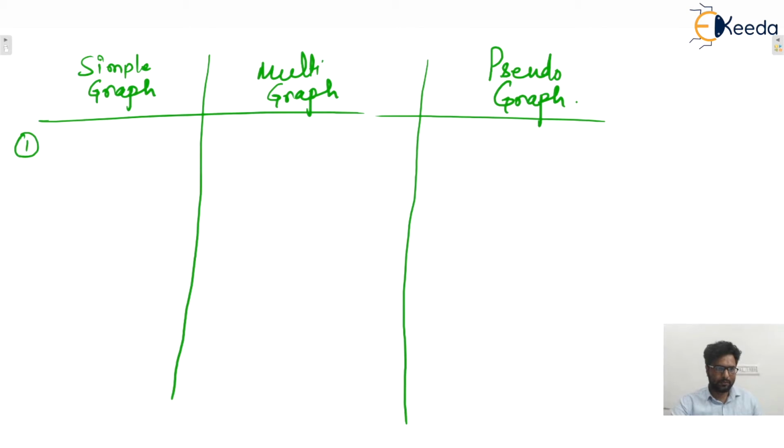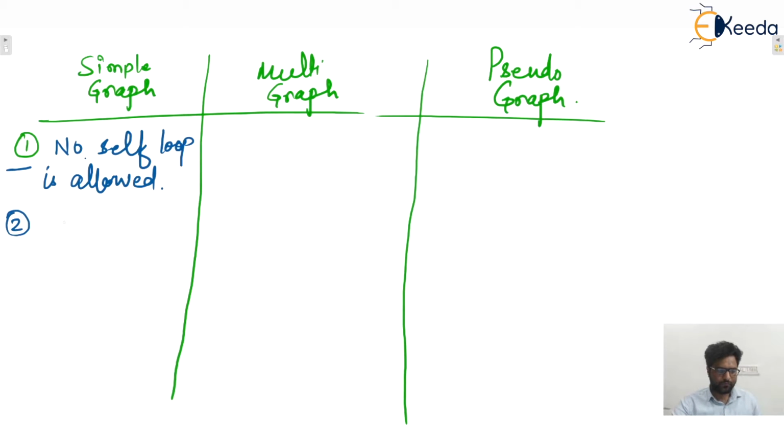So first one, in simple graph, no self loop is allowed.